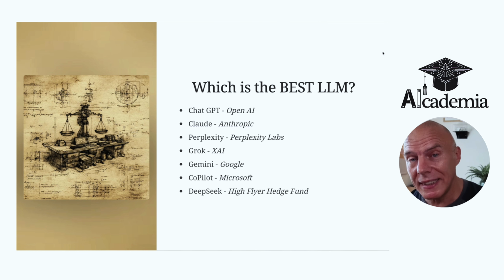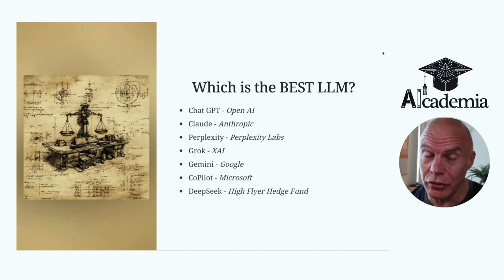Perplexity by Perplexity Labs is really useful for research primarily. It offers excellent citations. So if you're researching schemes of work or data and you want to see the origins of those sources, all large language models are doing that now, but Perplexity, that's its speciality. Grok by XAI, so this is Elon Musk's baby. I'm less comfortable using that, not just because of the politics of its founder, but also because I've just not had so many good results with it.